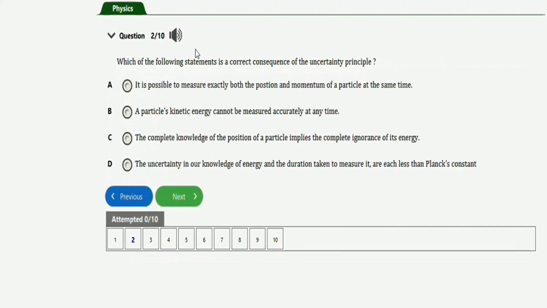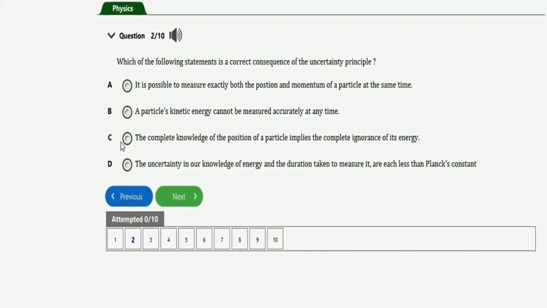The next repeated question will be this one. It says, which of the following statements is a correct consequence of the uncertainty principle? Option A, it is possible to measure exactly both the position and momentum of a particle at the same time. B, a particle's kinetic energy cannot be measured accurately at any time. C, the complete knowledge of the position of a particle implies the complete ignorance of its energy.